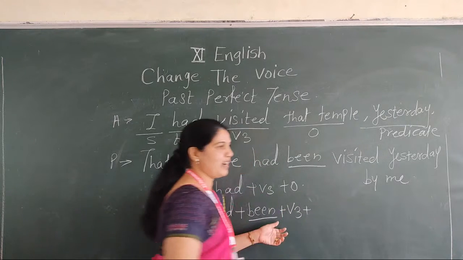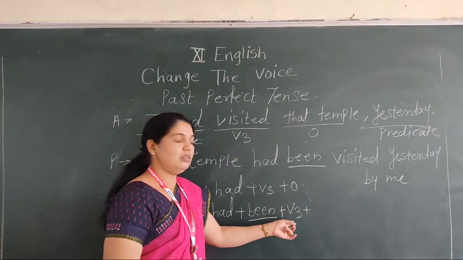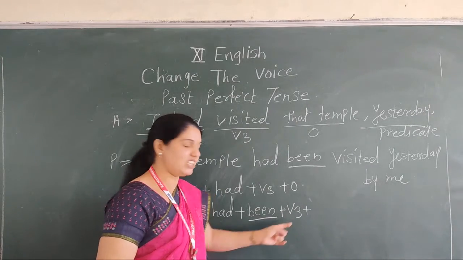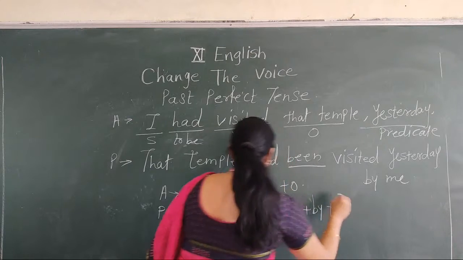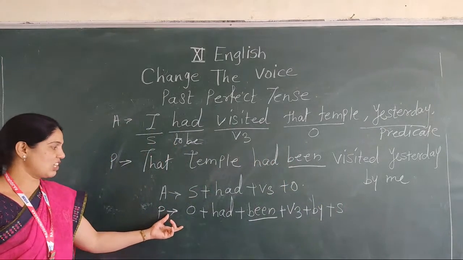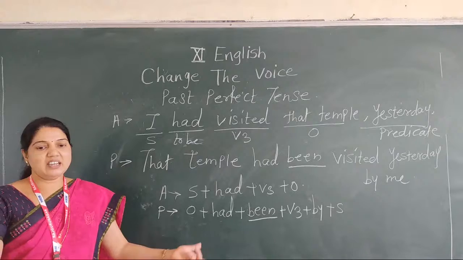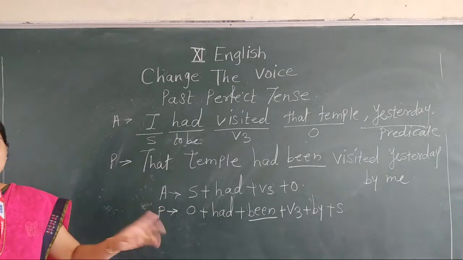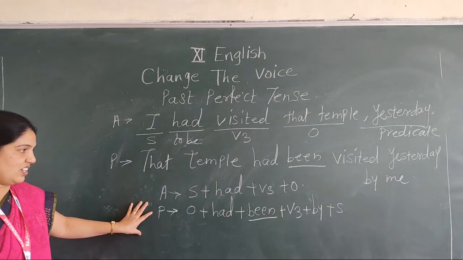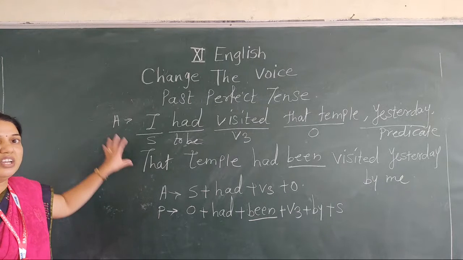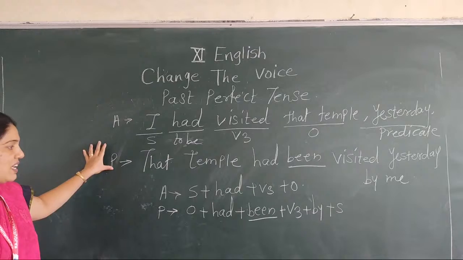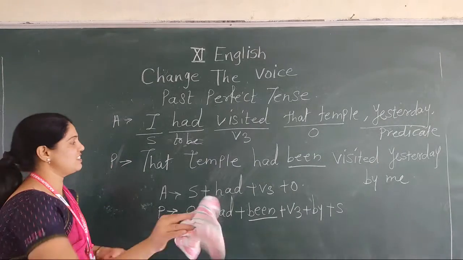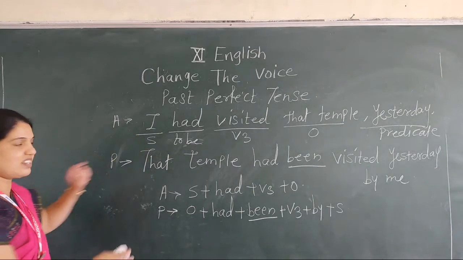If there is a predicate, write down the predicate after the V3 form. Then by plus subject. Means passive structure: object, had plus been, V3, by plus subject. It's the structure. And with the help of this structure, you can solve active into passive when the sentence is in past perfect tense. Do you understand?